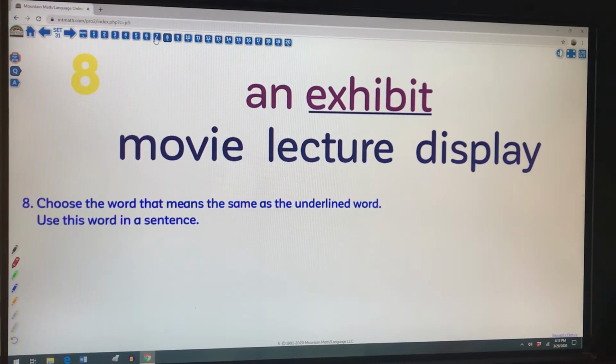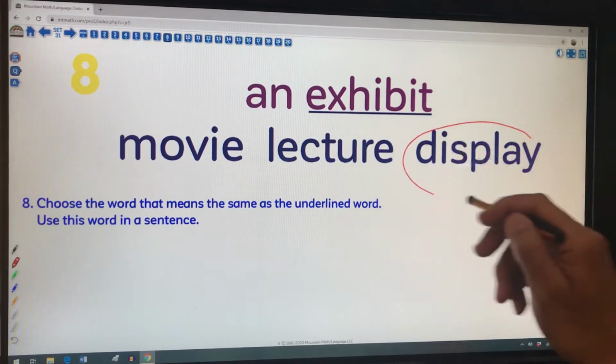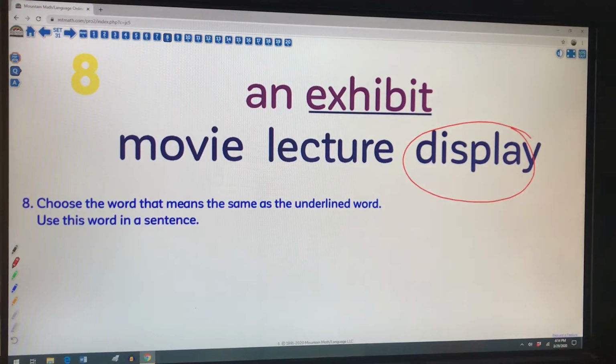A movie, I'm going to count that out. The lecture might be kind of there, but I think the word that I'm looking for is a display. Okay, I'll use a reference of our visit to the Natural History Museum. There was a display of Tutankhamun's tomb in the exhibit we saw in the Egypt room.